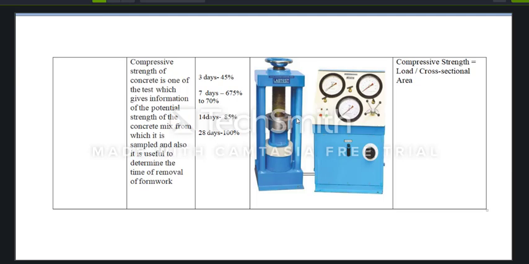And the result will come as follows. After curing of the concrete cubes, they are placed in the CTM machine. After 3 days of curing, it gets 45% compressive strength. After 7 days of curing, it gets 67.5% to 70%. After 14 days, it gets 85%. So after 28 days, it gets complete strength, that is 100% compressive strength.